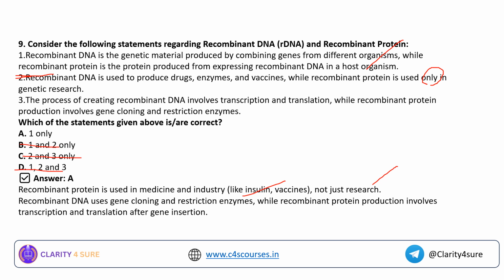Why is statement number 3 wrong? Because recombinant DNA is where gene cloning and restriction enzymes are used, whereas recombinant protein production involves transcription and translation after gene insertion. I hope you still remember the gene regulation we were discussing yesterday, where I was talking about two stages, transcription and translation. In the transcription stage, the DNA will be converted to mRNA, and only in the translation stage will the mRNA get converted into the protein product.